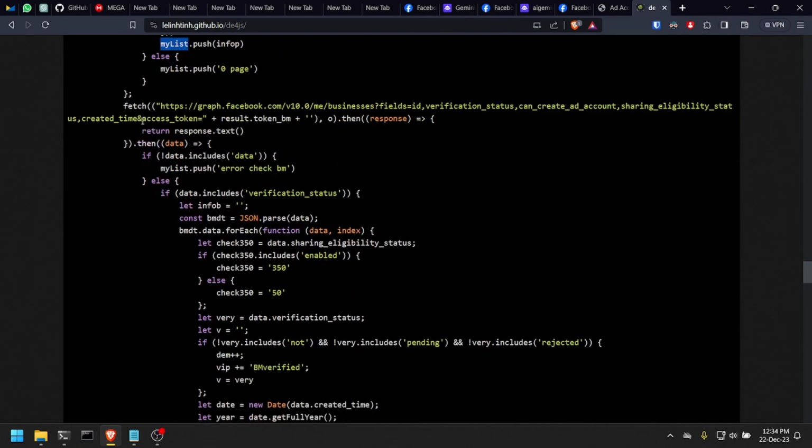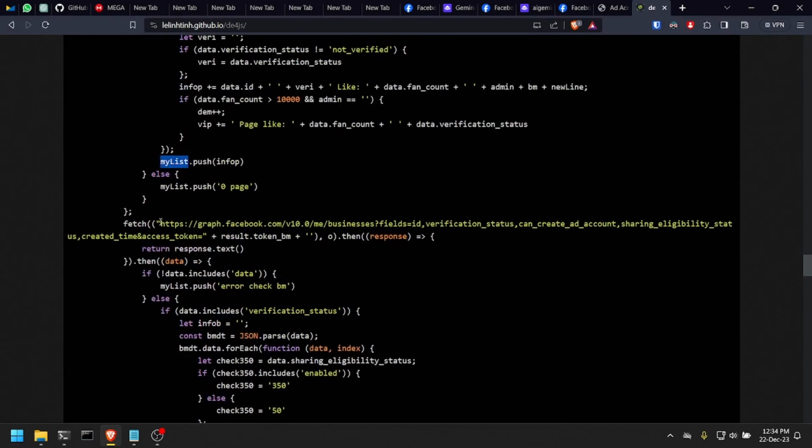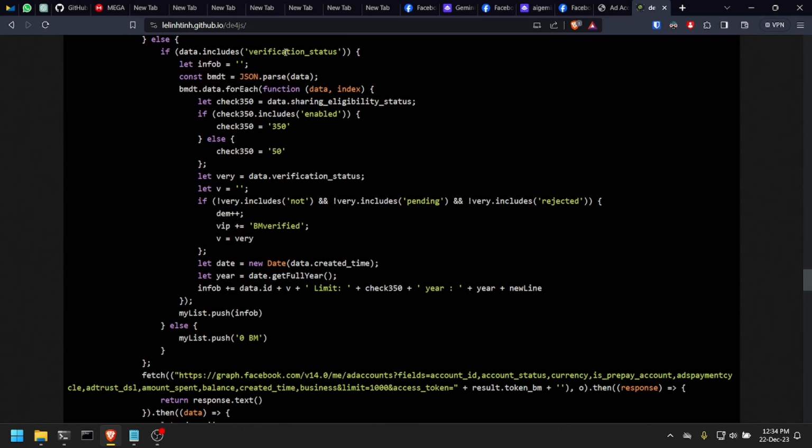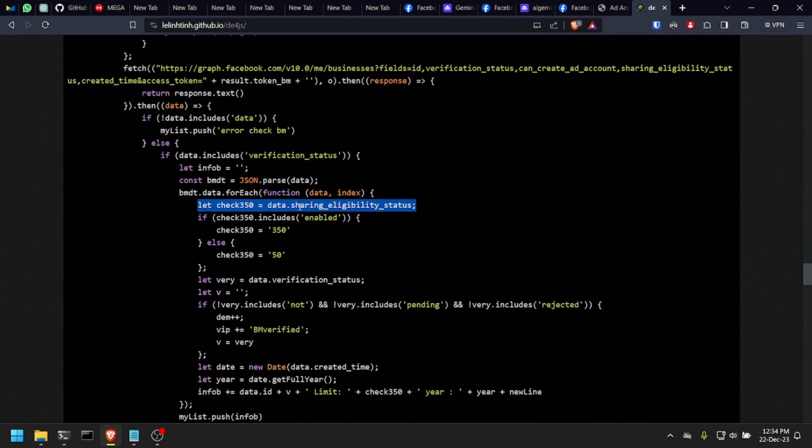After that, it does something very similar, but with this other endpoint here, which is not related to pages but to business. So if you have a business profile, it checks if it is verified, if it is eligible, which I'm not sure what it means. It is something specific to Facebook, but I think it is some kind of limit, because it checks if your account is eligible, and if it is, it will set the value of this check 350 to 350. Otherwise, it will change the value to 50. So I guess this is a threshold, a limit of money that you can put, or a limit of ads that you can run.